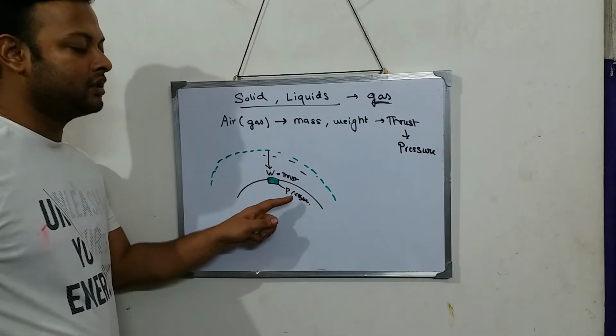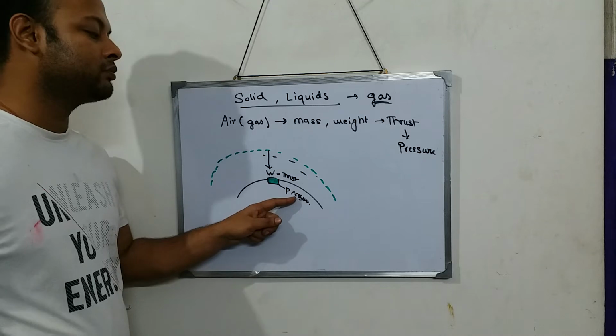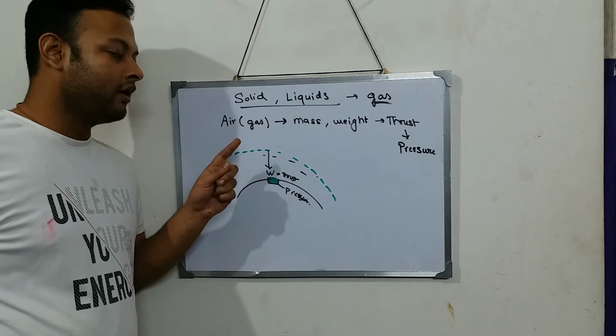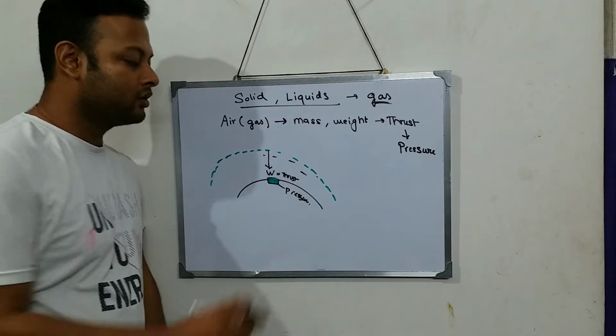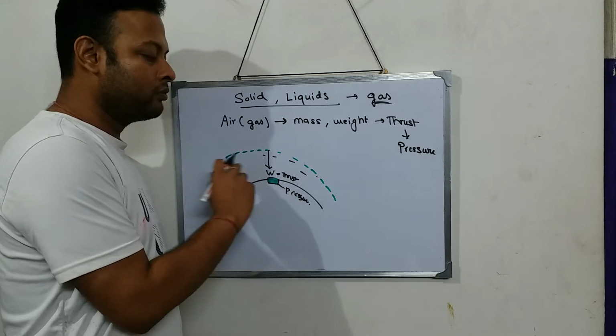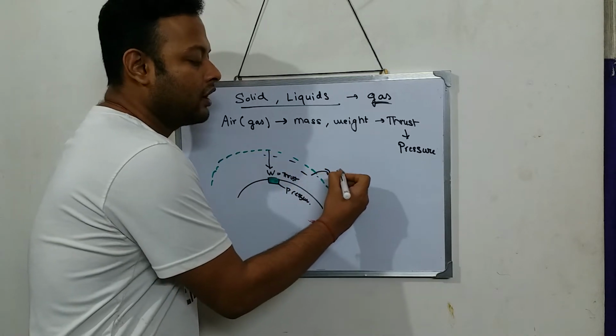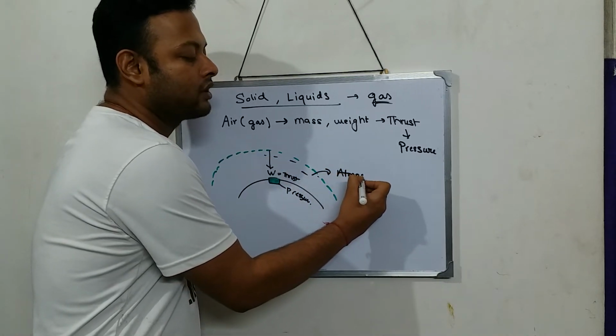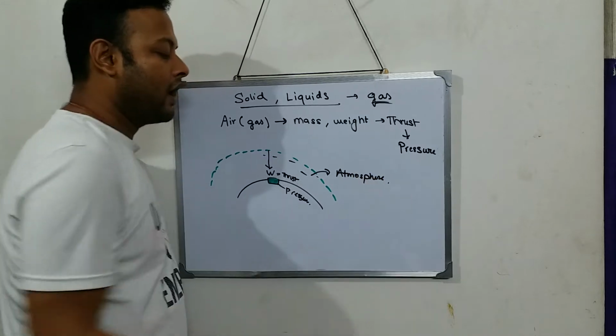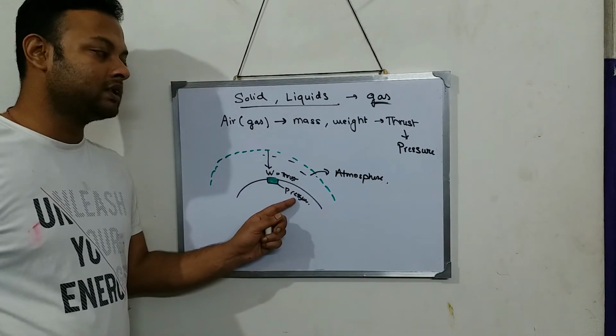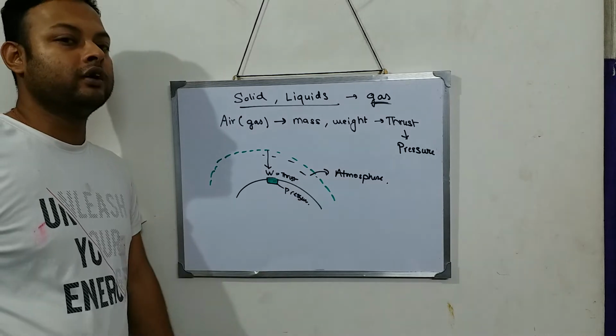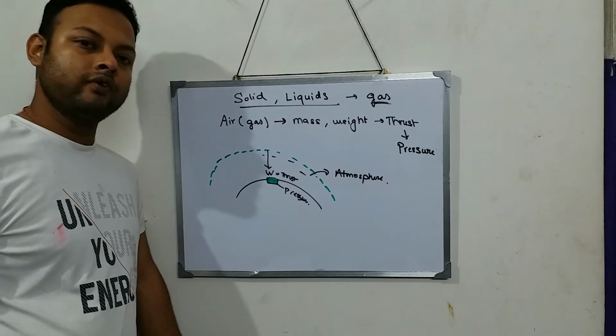So this pressure is applied by whom? This pressure is applied by the atmosphere. And the pressure which is applied by the atmosphere is called atmospheric pressure.